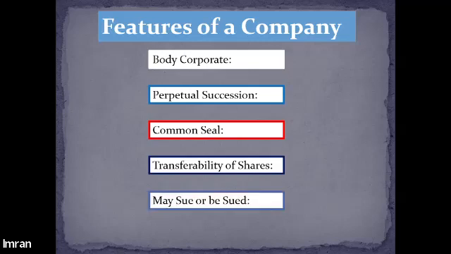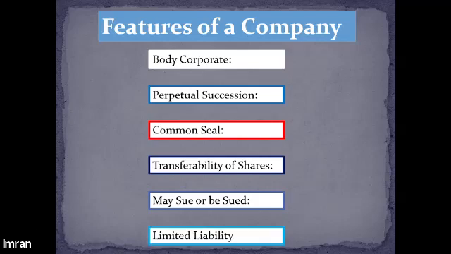Then, since a company is an artificial person, because law identifies a company as a separate entity, law allows a company to sue any person with whom it has any kind of problem, or any person can take legal action against the company. That means a company can sue and can be sued.